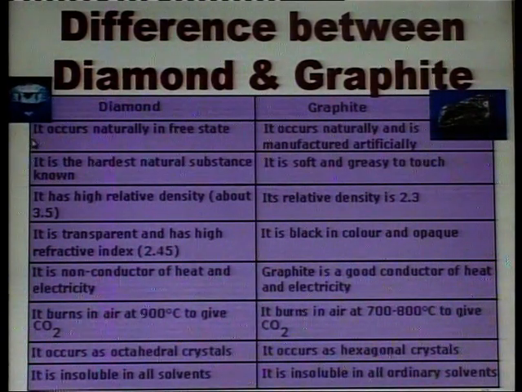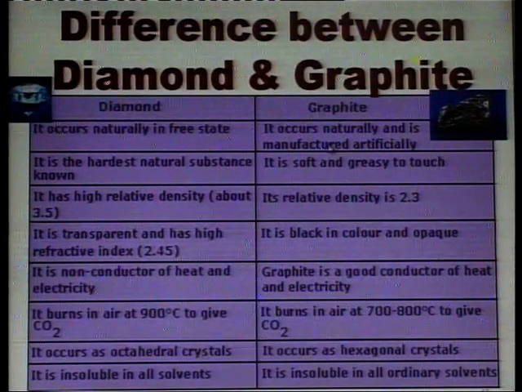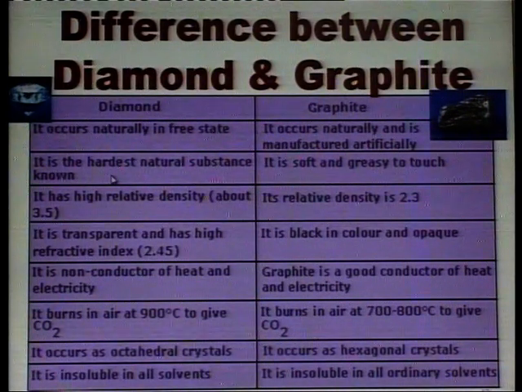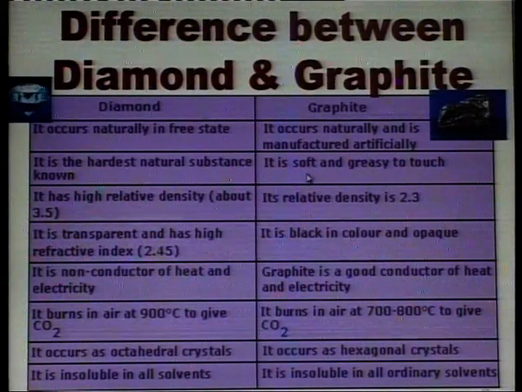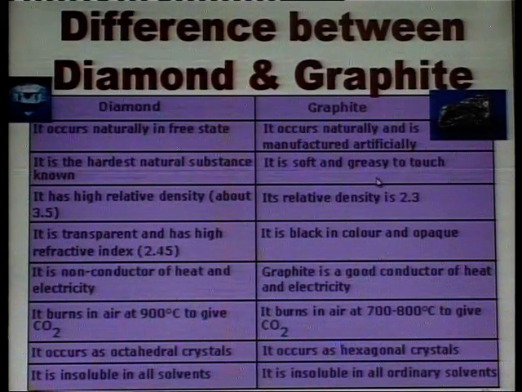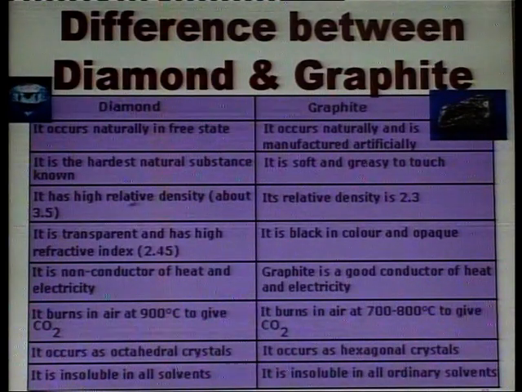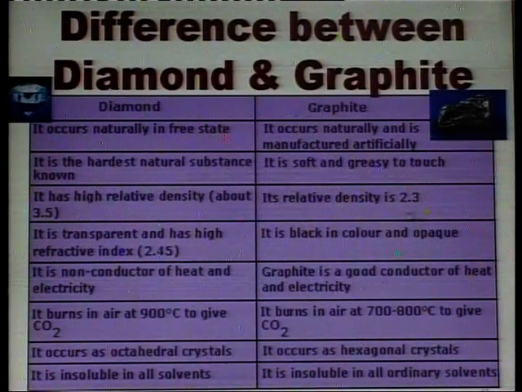Diamond occurs naturally in the free state, but graphite occurs naturally and is also manufactured artificially. Diamond is the hardest natural substance and graphite is soft and greasy to touch. Diamond has a high relative density of 3.5 and graphite has a relative density of 2.3.